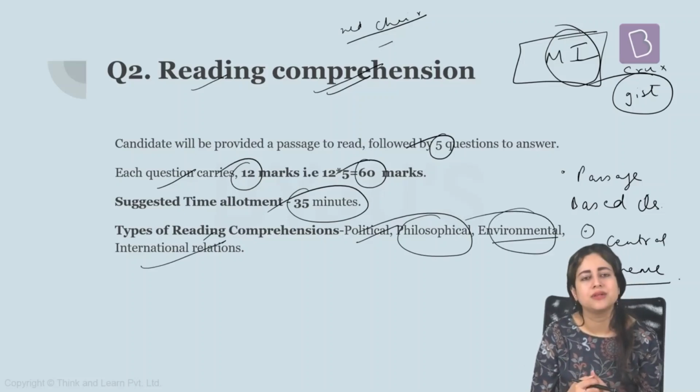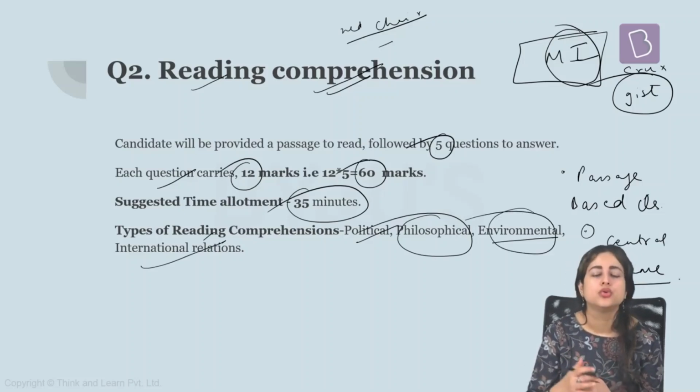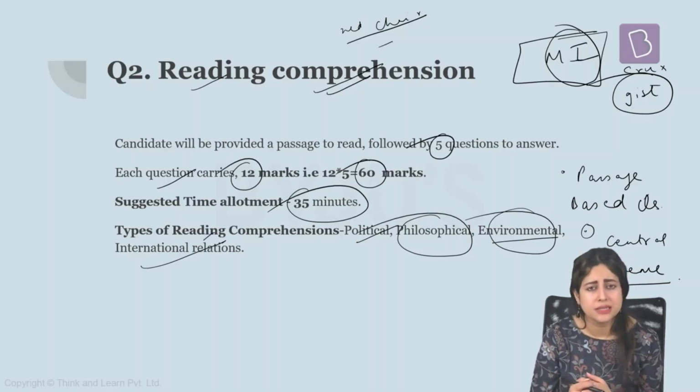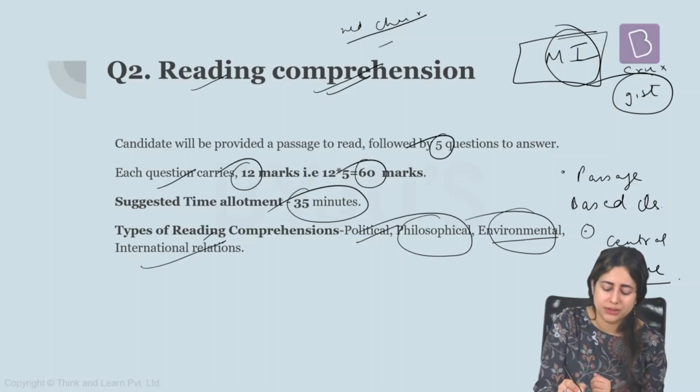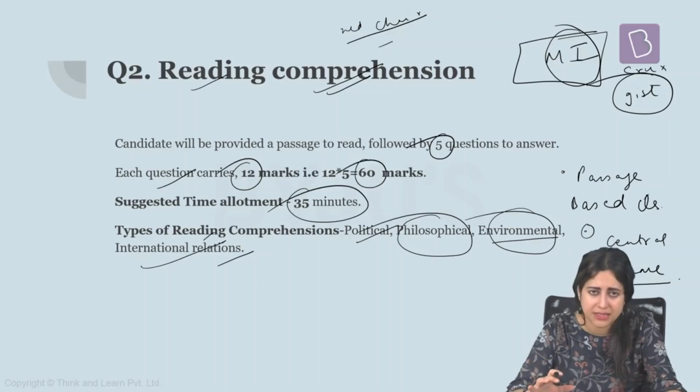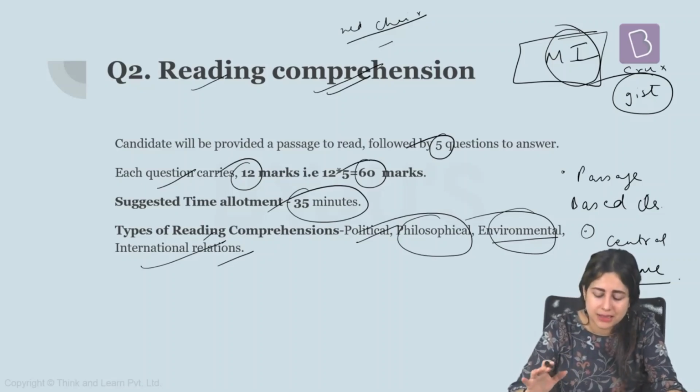Then comes international relations. Naturally, you can be given a topic such as what is the current strategy of China to dominate the other countries. You can also be given something on India-Russia relationship. It can be also about the problems that are happening in Central Asian region. It could be easily about US-India relations, anything, because it is always in the news. So one or the other recent topic can be covered in reading comprehension, but generally, in this exam, the difficulty level of passage is not very, very high. The passages are generally easier ones, so nothing to worry about there.